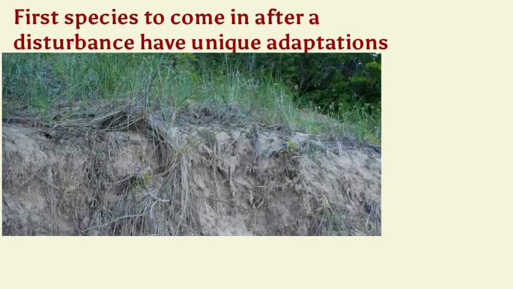Pioneer species are the first species to come in after a disturbance, and they have unique adaptations or advantages to help them out. For example, extra long roots for holding them in otherwise shifting sand dunes, and the ability to withstand harsh temperature changes on the open sand. This then allows other plants to take root once they've started to colonize that area, and over time topsoil can build up. This picture here is from North Manitou Island along the shoreline. You can see some of these early grasses right on the front of that dune or shoreline taking root here.